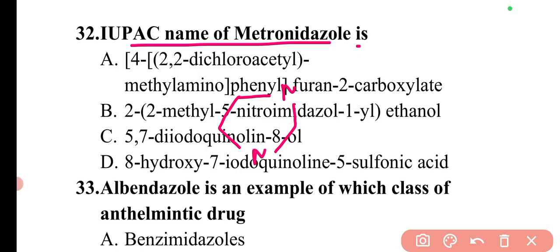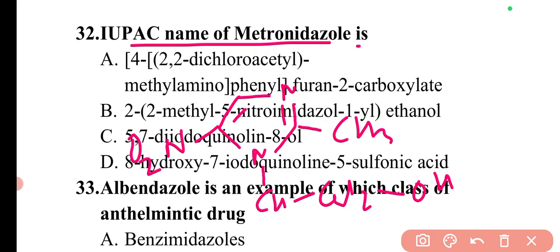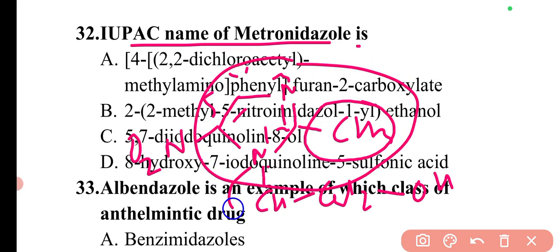So there will be an imidazole ring. This particular group will be NO2, and this nitrogen will be attached with the CH2OH, and this group will be attached with CH3. So if we can see the structure here, at the second position it will be 2 methyl, and one, two, three, four, five, nitro, and this is the imidazole ring. At one position it is the aryl group, and it is the ethanol group.